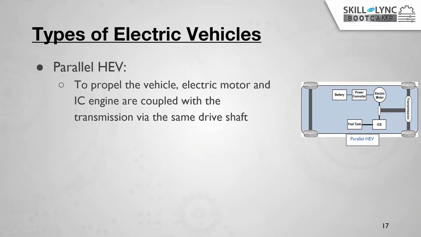Let's go for another type, the parallel hybrid electric vehicle. As you can see, the fuel tank and IC engine are connected in parallel with the electric motor, battery, and power converter. To propel the vehicle, the electric motor and the IC engine are coupled with the transmission system via a drive shaft.